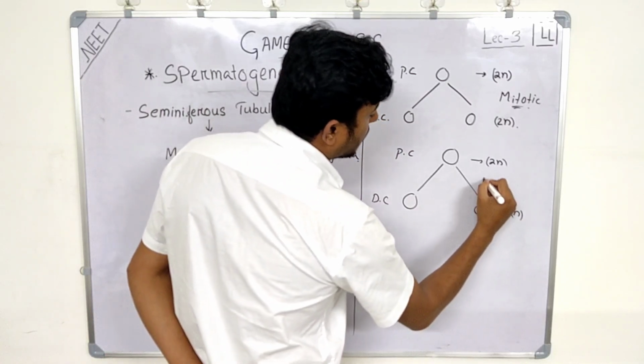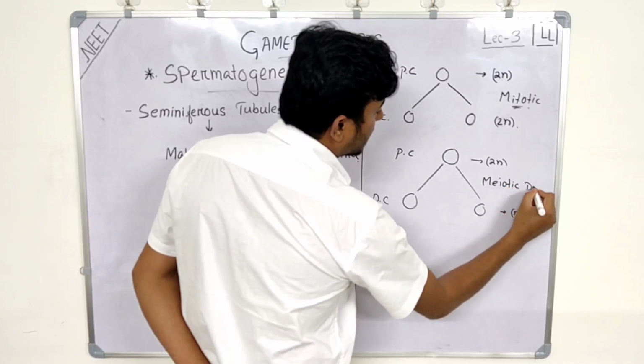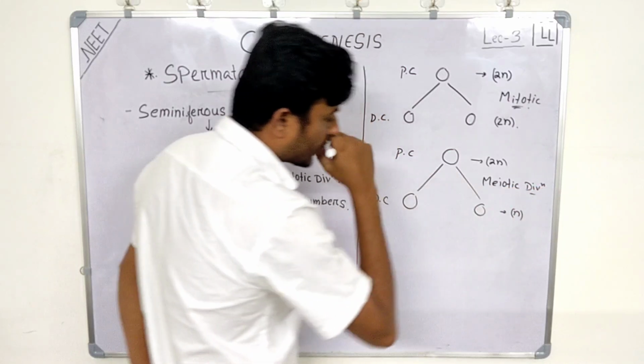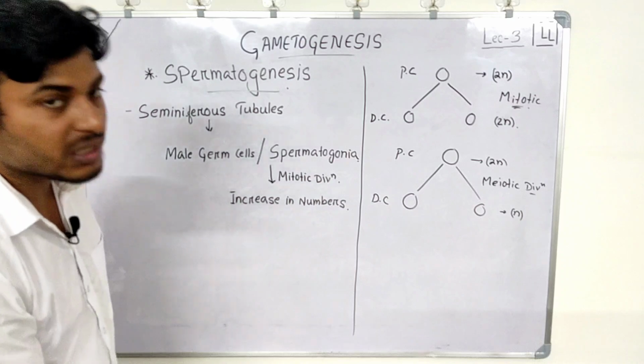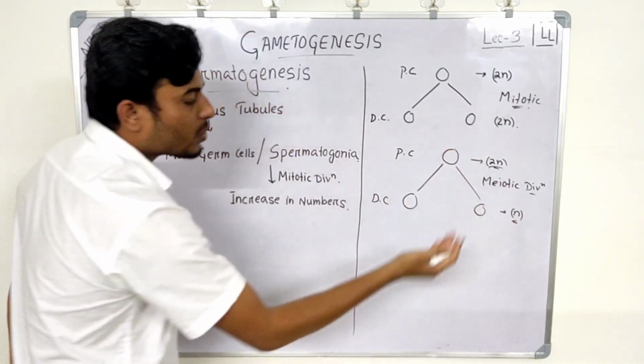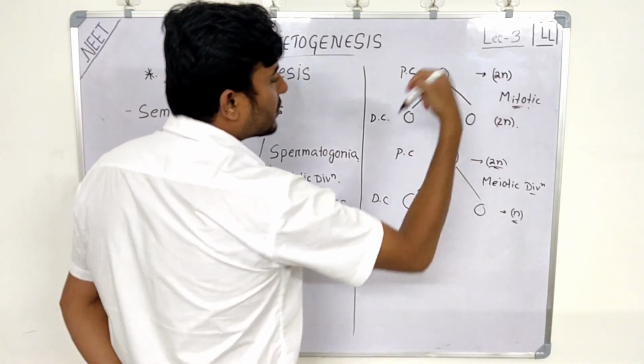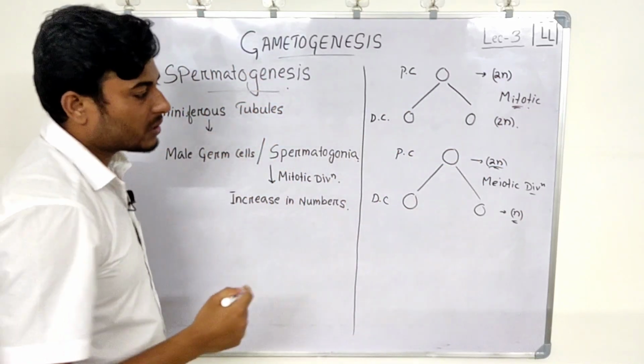So this is meiotic division. In meiotic divisions, reduction takes place, from 2n it becomes n. So meiotic division is also known as reductional division, and mitotic division is also known as equational division.